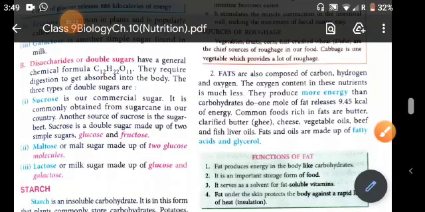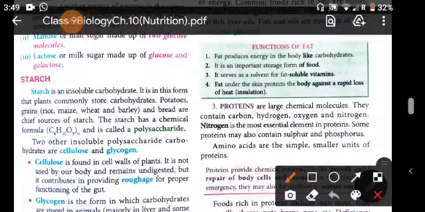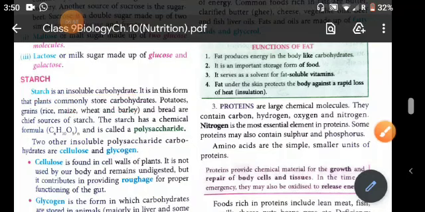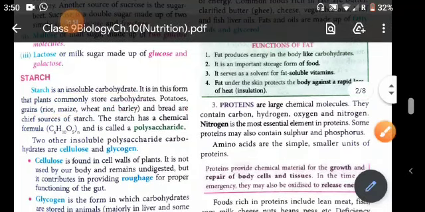Next one is starch. Starch is an insoluble carbohydrate. It is in this form that plants commonly store carbohydrates. That means plants store the carbohydrates in the form of starch. Now potatoes, grains like rice, maize, wheat and barley, and bread are the sources of starch. They are the main sources of starch.